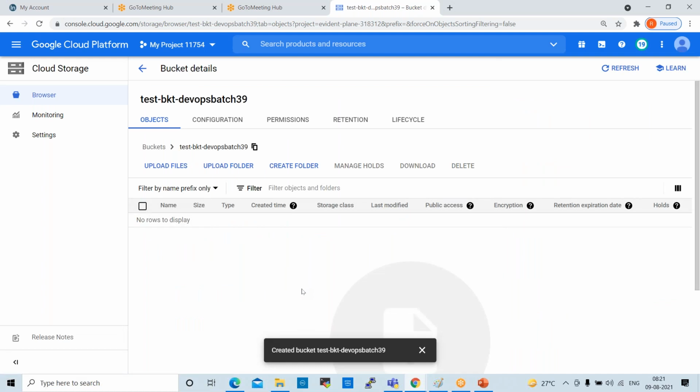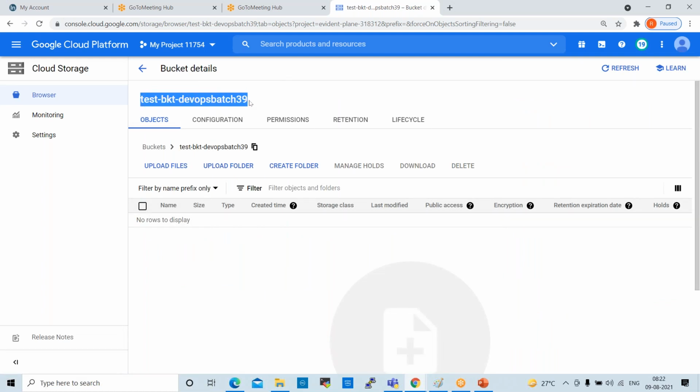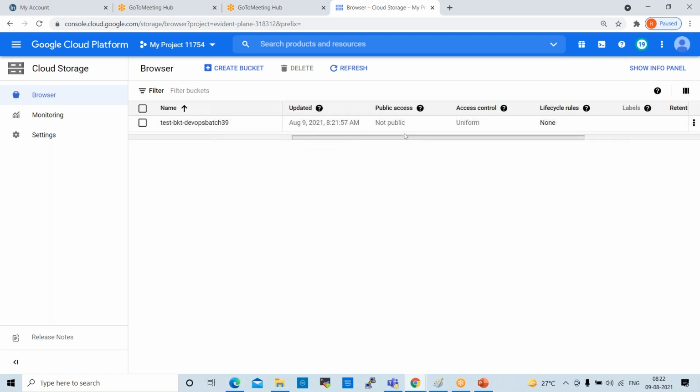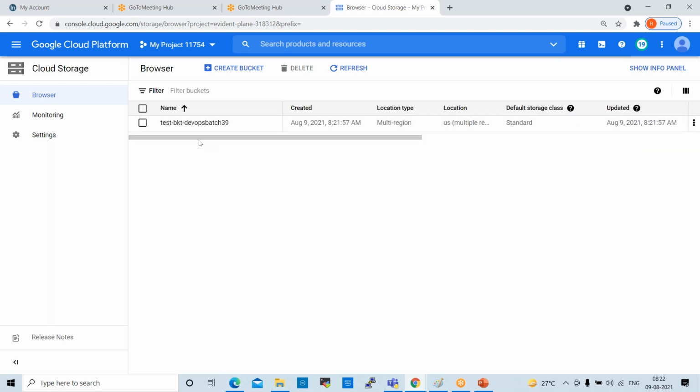Now the bucket is creating. So this is the bucket, test bucket DevOps/30, right? If you click on browser, see here, this is our bucket. So here we have one feature in the Google Cloud. They have a very good feature. What is that? I'll show you.